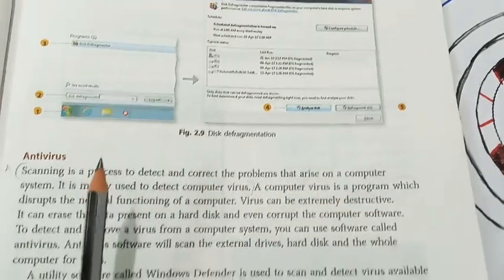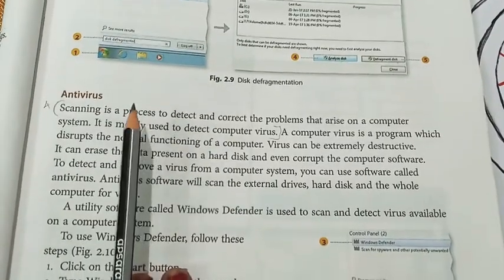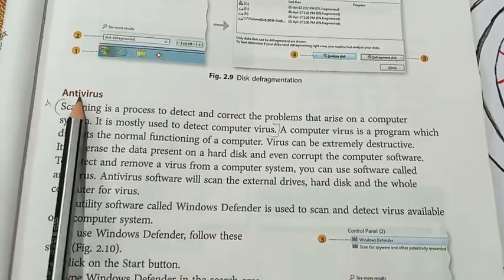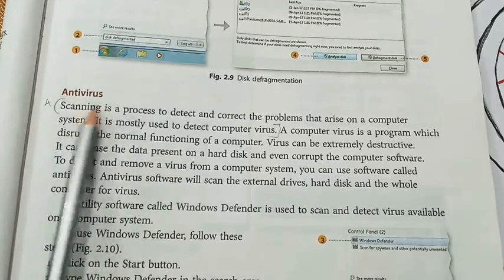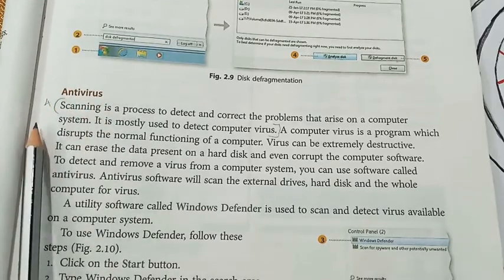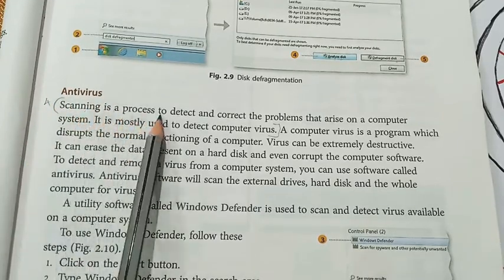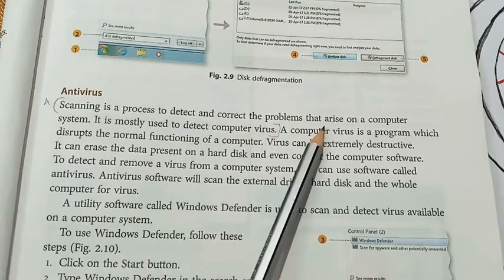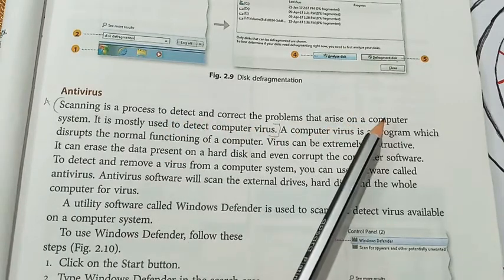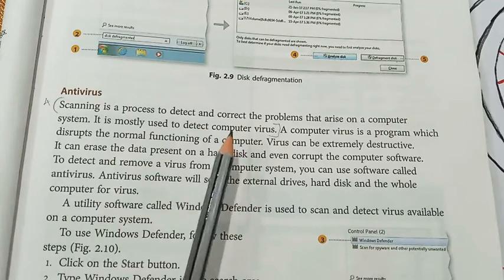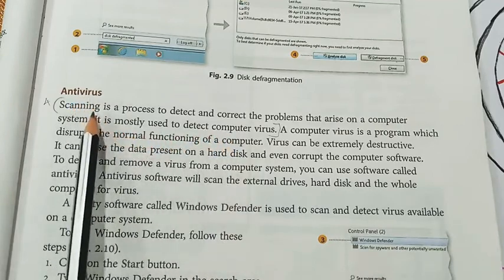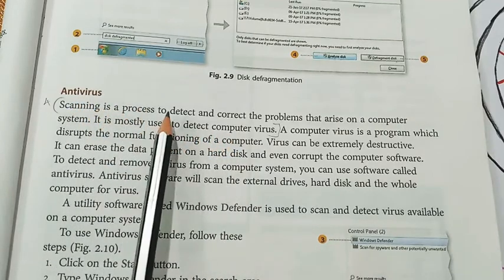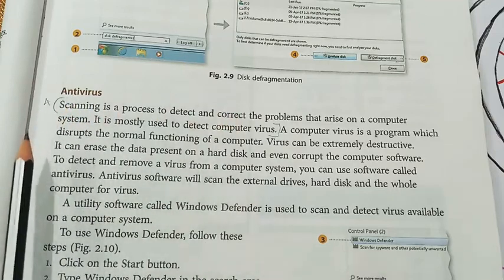Okay students, let's see the last one, the final one: antivirus. You know why we install antivirus on our mobile as well as on our computer. It automatically scans, detects and corrects the problems that arise in our computer system as well as our mobile system. Mostly the antivirus is used to detect computer viruses and remove them.